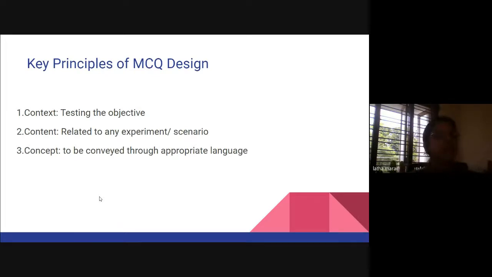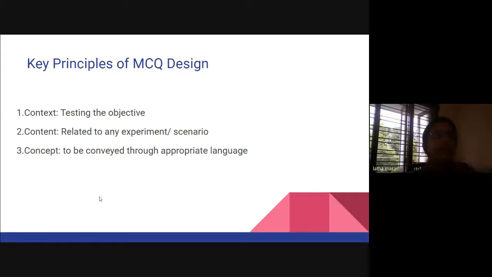it can be a scenario. A scenario becomes a case-based question. It can be an experiment, or you can take a small paragraph from the textbook and frame a question from that. So that is the content. And when we are framing it, the language should be appropriate, in the sense that the child should not have any doubt regarding what the question is about. There should not be any confusion regarding the question and in the options also.